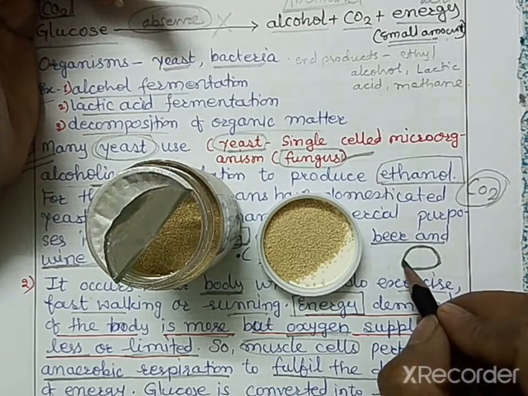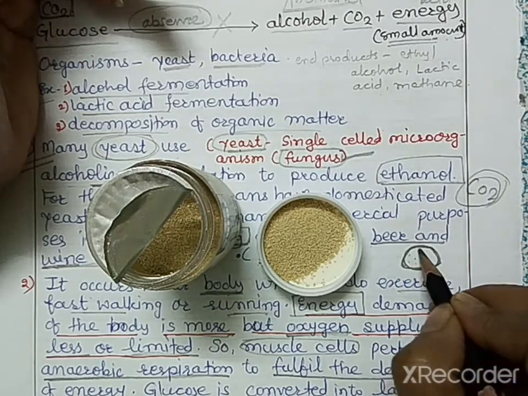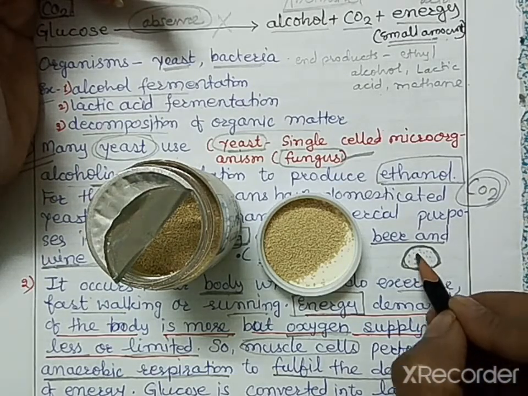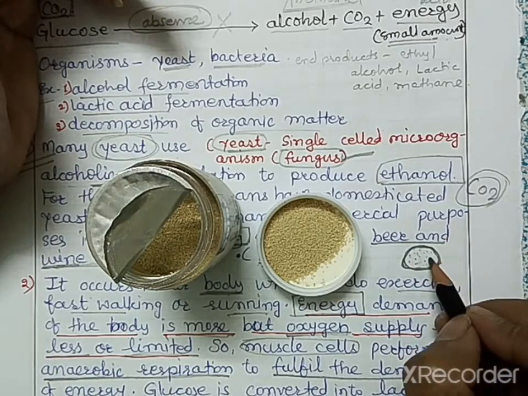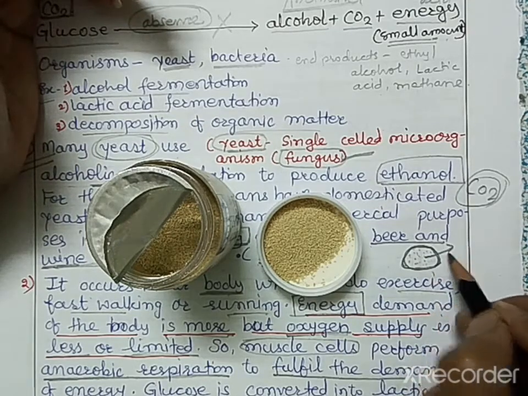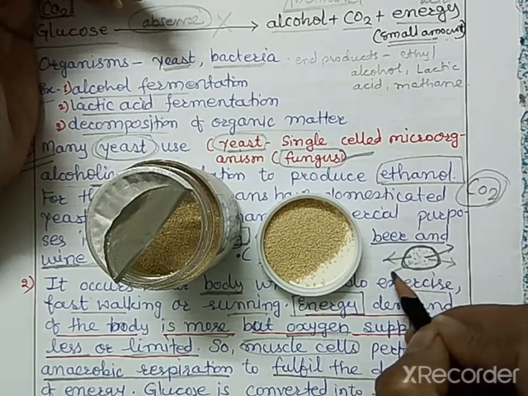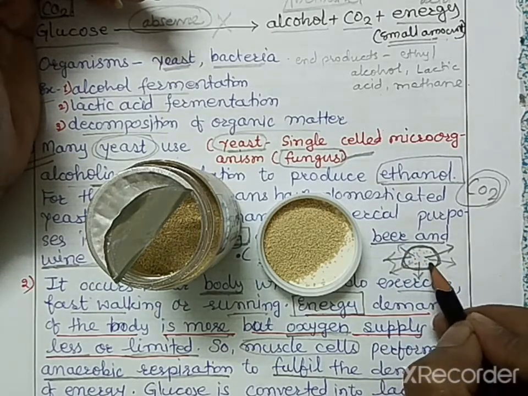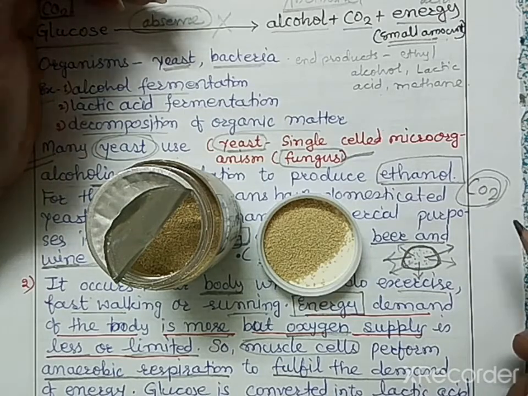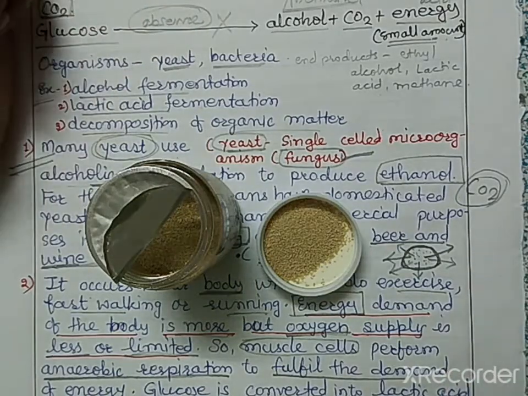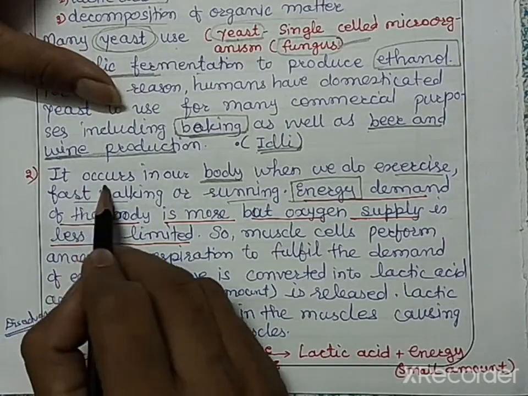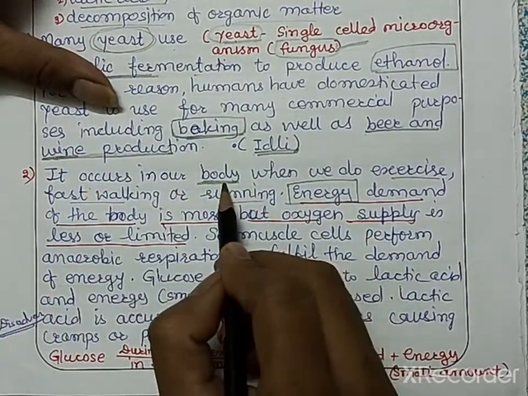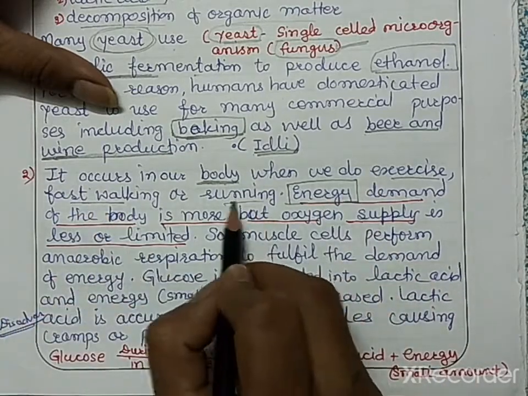Why does it become fluffy? Because the yeast present in the dough of this bread performs anaerobic respiration, and during this respiration carbon dioxide is released, and that is why this removal of carbon dioxide makes the bread dough fluffy. So this is the yeast. Then second one is lactic acid fermentation. It occurs in our body when we do exercise, fast walking or running.